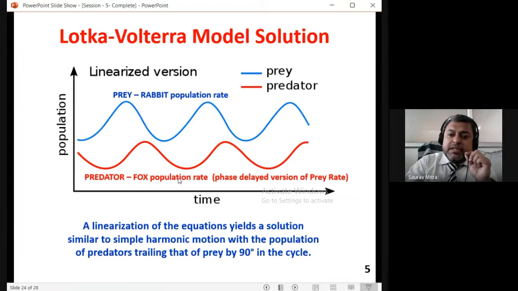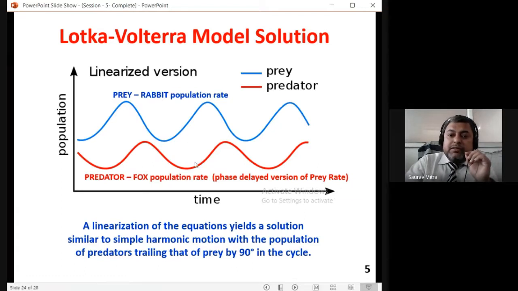And when too many foxes are there, they will eat too many rabbits and the rabbit count will come down and hit a negative peak. That is a trough. It is also called a trough. Okay. And after that, what will happen? The fox count also will become at the negative peak or trough after a certain point. Now when the fox count reduces, the rabbits will do reproduction, and because they are having an abundant amount of food, the rabbit count will keep on increasing. Okay, and after a certain time, the fox count has gone to peak. Whenever the rabbit count is increasing, foxes have started getting enough food. Okay, and the fox count also will go on increasing.